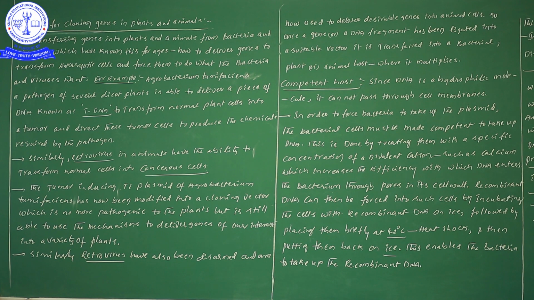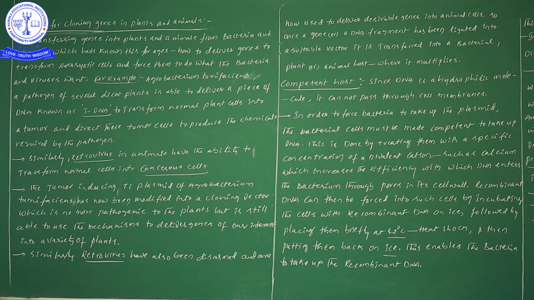Okay students, so now in this video, we are going to discuss vectors for cloning genes in plants as well as in animals. In the previous video I gave information regarding cloning vectors, isn't it? In cloning vectors, what information did we learn? We learned about the features of a plasmid.